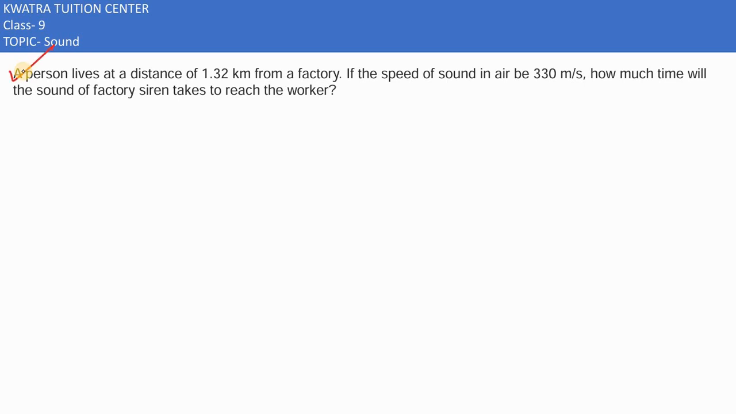Now the next one, it says a person lives at a distance of 1 kilometer from a factory. The speed of sound in air to be 330 meter per second. How much time will the sound of factory siren takes to reach the worker?